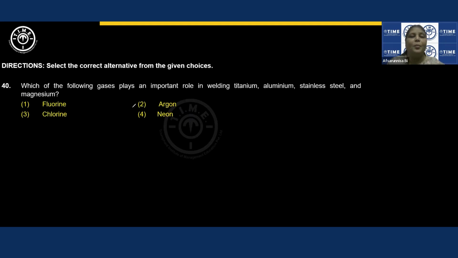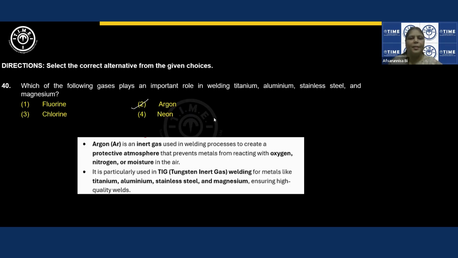But generally argon is preferred because it exhibits high inertness, right? So we use argon as one of the gases for welding purposes. Here is the description part. This is particularly used in case of tungsten inert gas welding of the metals like all these that they have mentioned in the question, right? To protect against reaction of these metals with oxygen, nitrogen, and moisture.